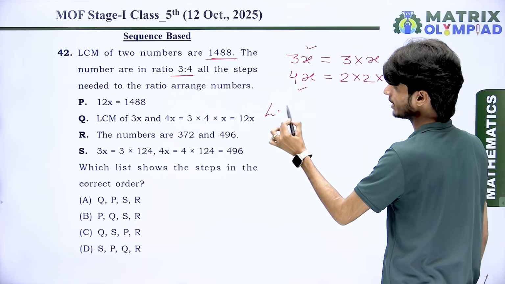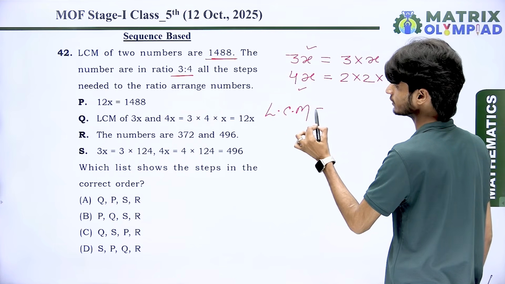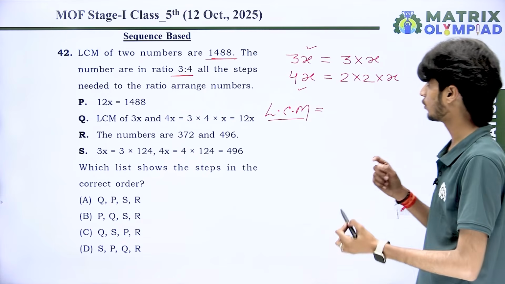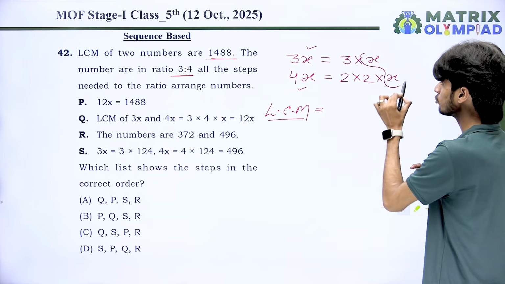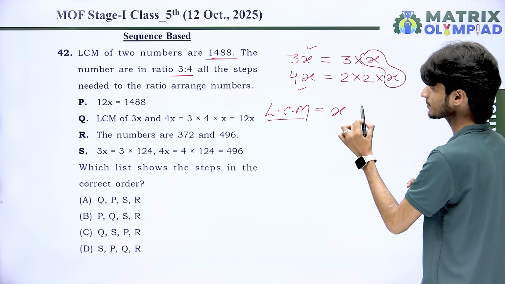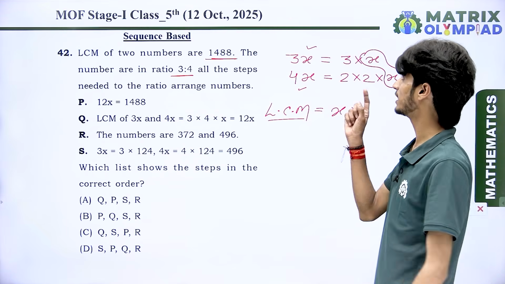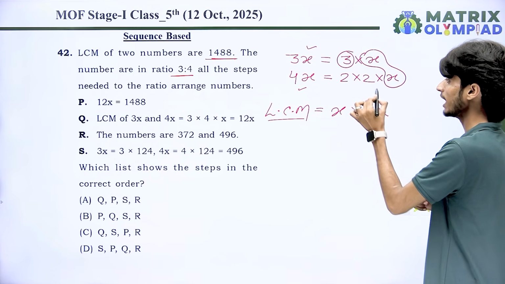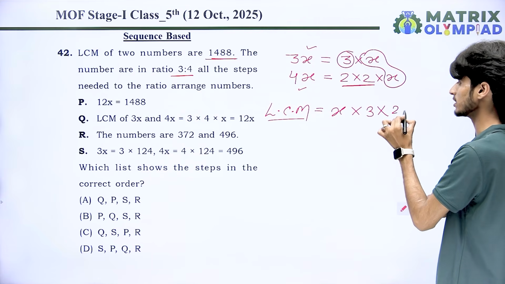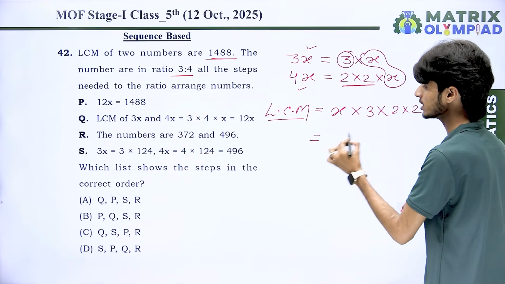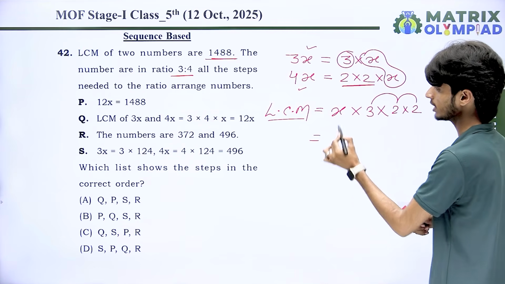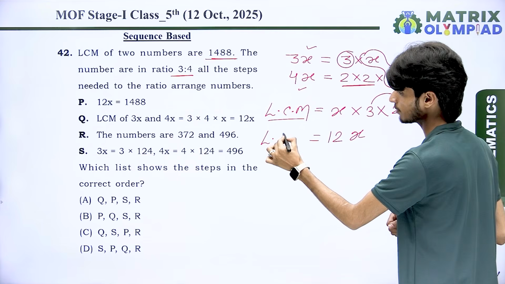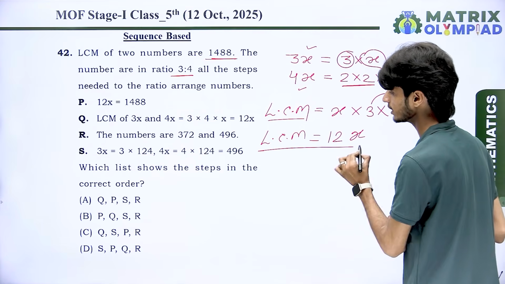And whenever you find the LCM of both of them, what do we do? First of all, take out the common factor, and the common factor is x. After that, we take the remaining factors. Here we have 3, then we take 3, and here we have 2 multiply 2. The resulting answer is 2 2s are 4, 4 3s are 12, and with 12 we have x. So 12x is the LCM of the numbers according to the ratio.